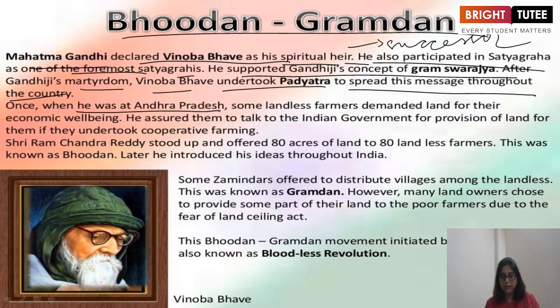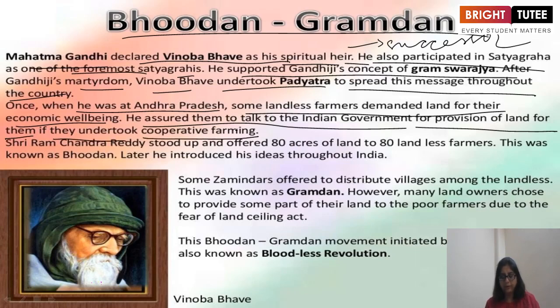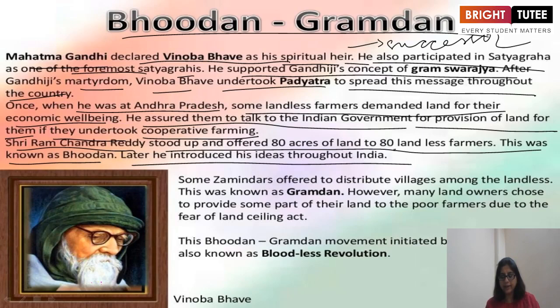Once, when he was in Andhra Pradesh, some landless farmers demanded land for their economic well-being. He assured them he would talk to the Indian government for provision of land for them if they undertook cooperative farming. Sri Ramchandra Reddy stood up and offered 80 acres of land to 80 landless farmers. This was known as Bhudan. Later, he introduced his ideas throughout India. Some zamindars offered to distribute villages among the landless. This was known as Gramdan. That means the complete village was distributed to the landless farmers.